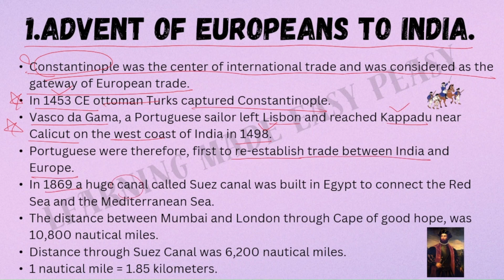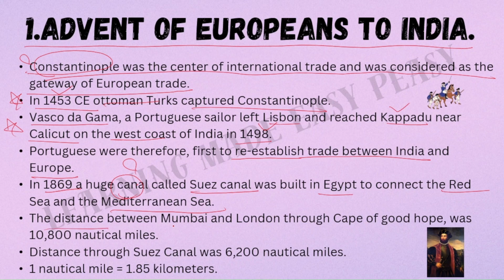In 1869, a huge canal called Suez Canal was built in Egypt to connect the Red Sea and the Mediterranean Sea. What do you mean by canal? Canal is a deep cut that is made through land so that boats or ships can travel along it, or so that water can flow or reach to areas or places where it is needed. That is what a canal is. All these terms like canal, bay, ocean, sea, etc. have different meanings. Please understand their meanings to understand their work and importance.